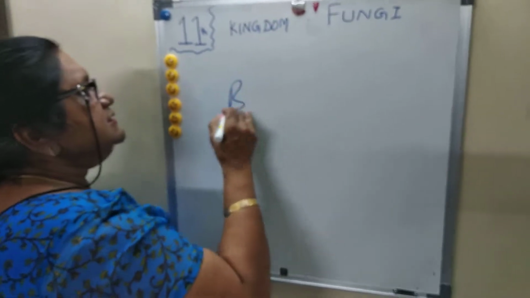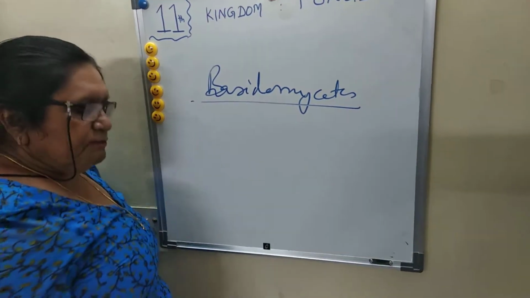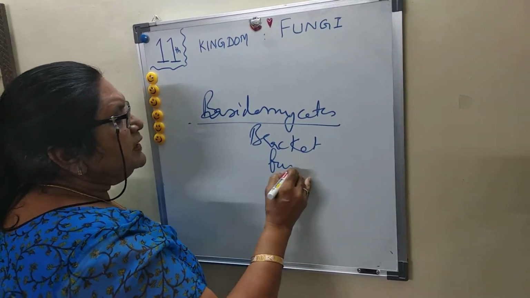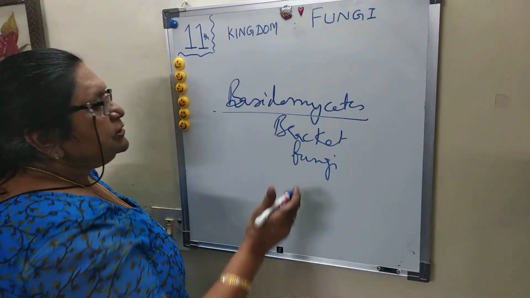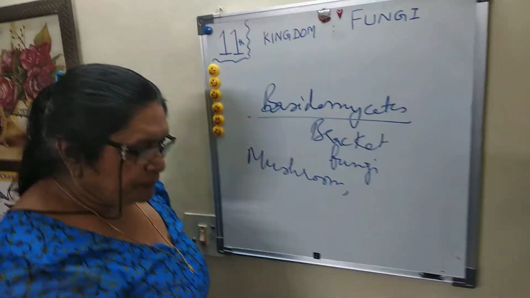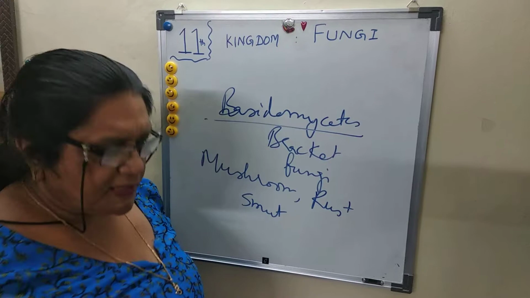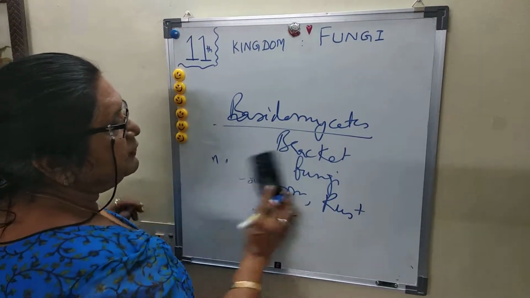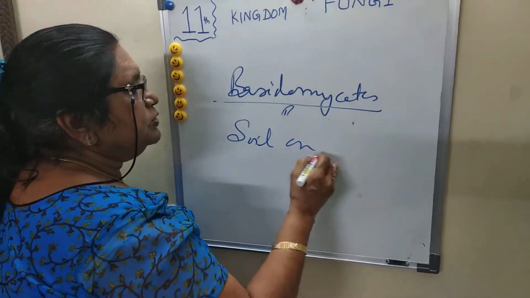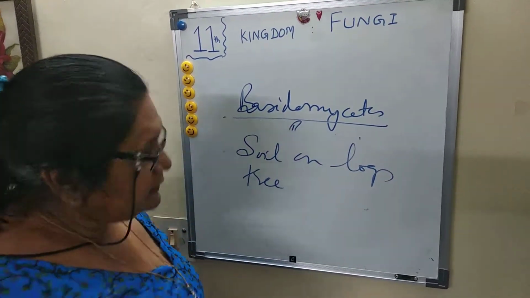Next come the Basidiomycetes. What are the main features? Basidiomycetes are also called club fungi, in which there are mushrooms, rusts, and smuts. They can act as parasites, so they again play a very important role. They grow on soil, on logs, wood logs, and tree stumps.